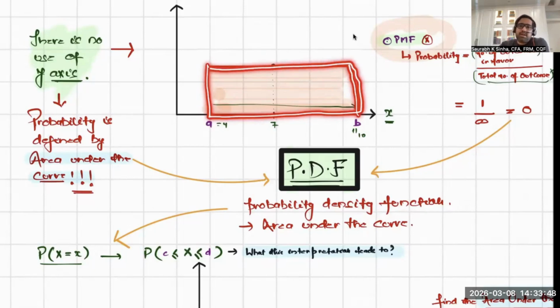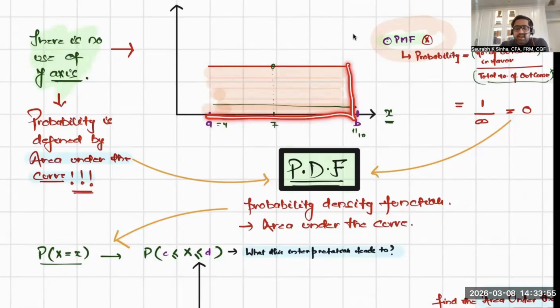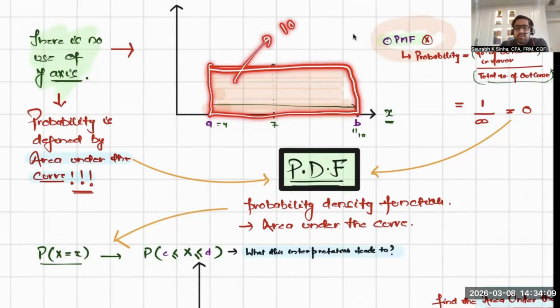If the probability is area under the curve and the probability only exists from A to B, then this area has to be 1, because that is the total possibility. That is the total probability. And total probability is what? 1. So this total area is what? 1. 100% probability. Sum of all the probability is what?